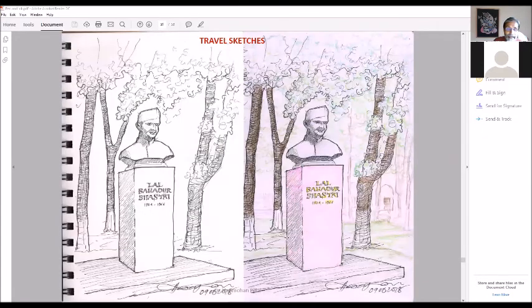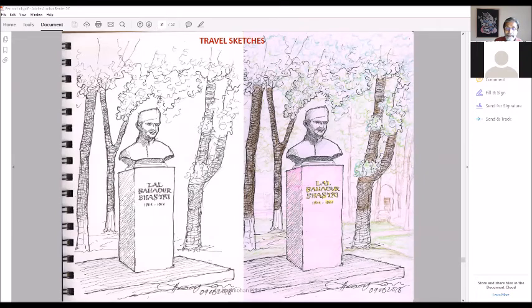And there is a place in Tashkent called Lal Bahadur Shastri Square. I don't know if you know your history of India. Lal Bahadur Shastri was Prime Minister after Pandit Jawaharlal Nehru. He actually died in Tashkent. After the Indo-Pakistan war, he had gone for a peace treaty in Tashkent, and he signed the peace treaty with Pakistan, and then he died.